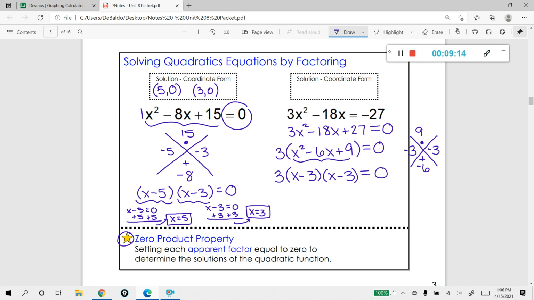I'm going to set that equal to 0. Now at this point, there's nothing new. But now we're going to apply that zero product property, and we're going to set each of these apparent factors equal to 0. Notice how I have 3 apparent factors here. Now, if we try to set 3 equal to 0, that doesn't make sense because those two numbers are not equal. When you have an integer by itself like this and there's no variable, then you cannot set that apparent factor equal to 0. It doesn't work. So you really just disregard it. Now let's take x minus 3 and set it equal to 0.